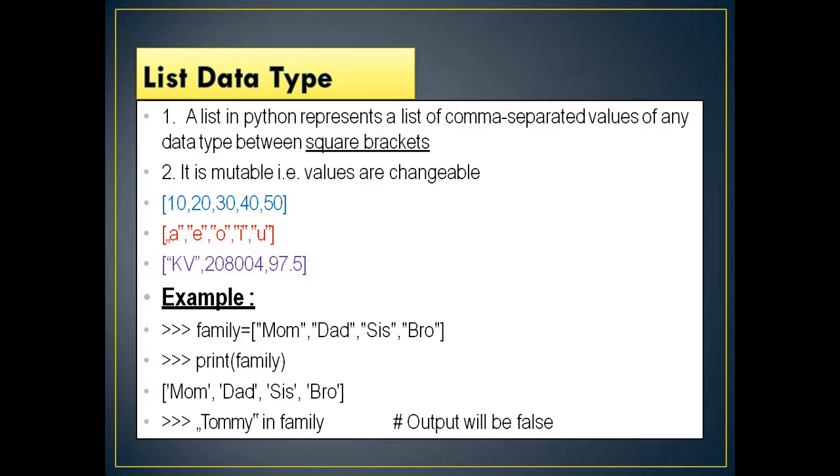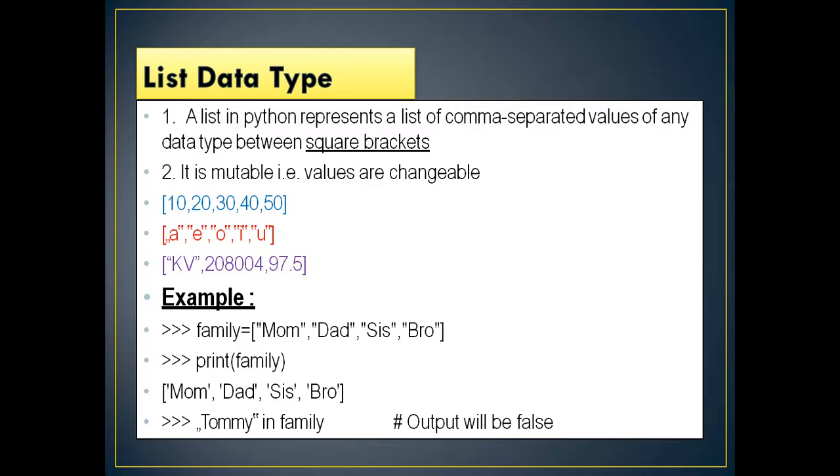The first one is an example of a list of integers, the second one is a list of characters, whereas the third one is a mixed type: KV in double quotes, 208, 0.004, 97.5.